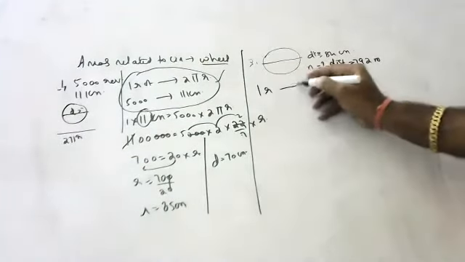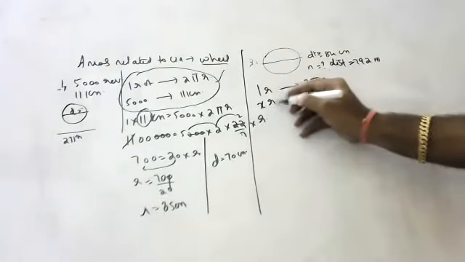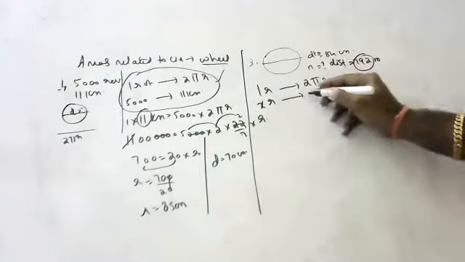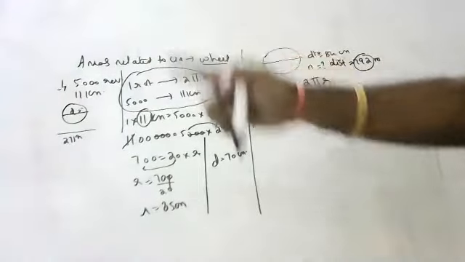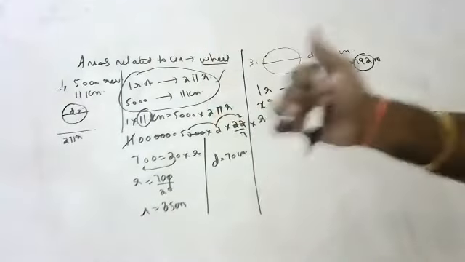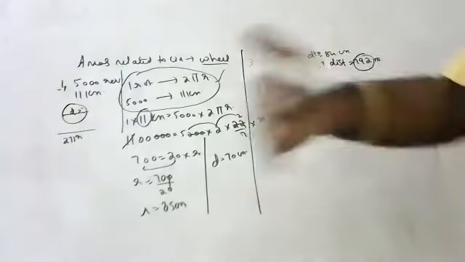Same everywhere, children. One rotation is equal to 2 pi r. In how many rotations does it cover 792 meters? One rotation is 2 pi r. How many rotations is 792?